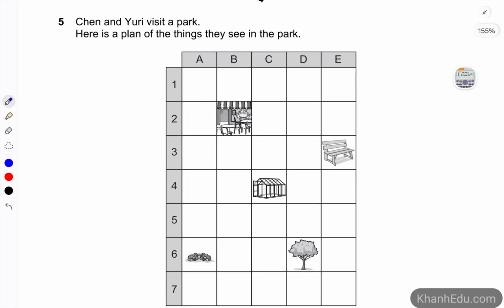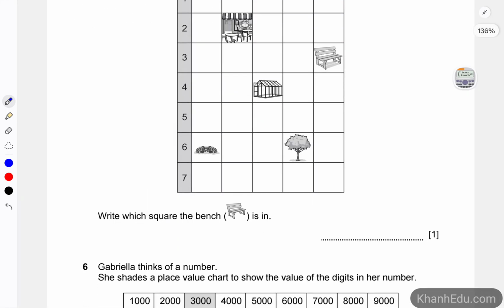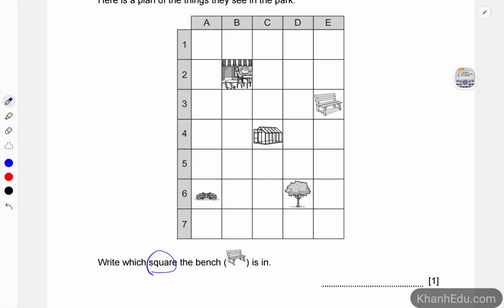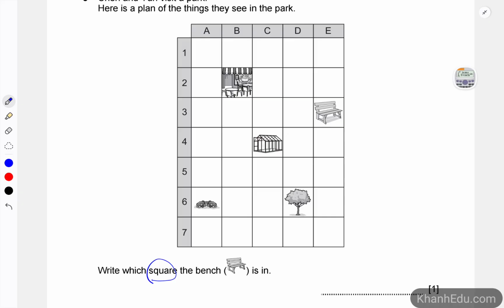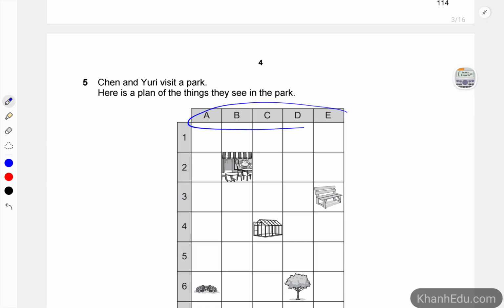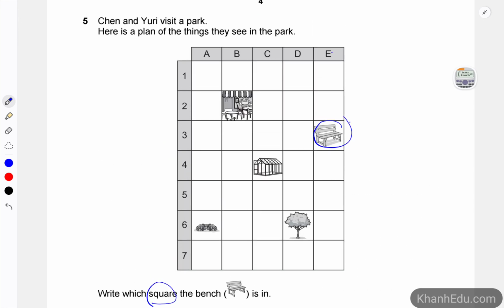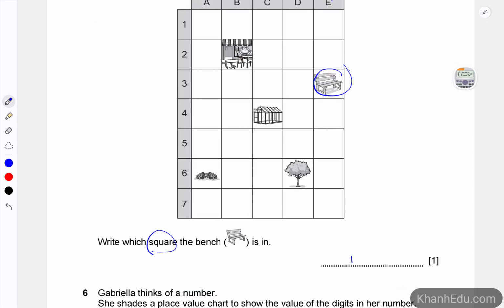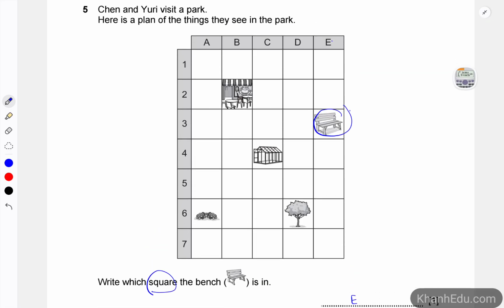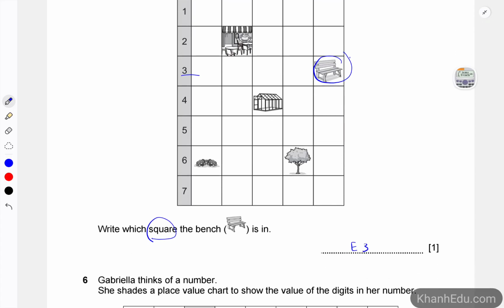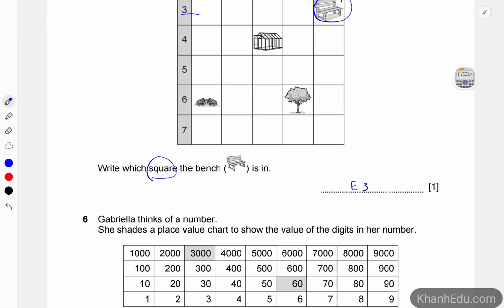Number 5, Jan and Yuri visit a park. Here is a plan, and we have to write down which square the bench is in. So actually this one is about coordinates. Remember, write down the horizontal coordinate first. For the horizontal, that is A, B, C, D, or E. So the bench is in the position of the letter E. So we write down E here and take a look at the vertical coordinate, which is number 3. So E3 is the square that the bench is in.